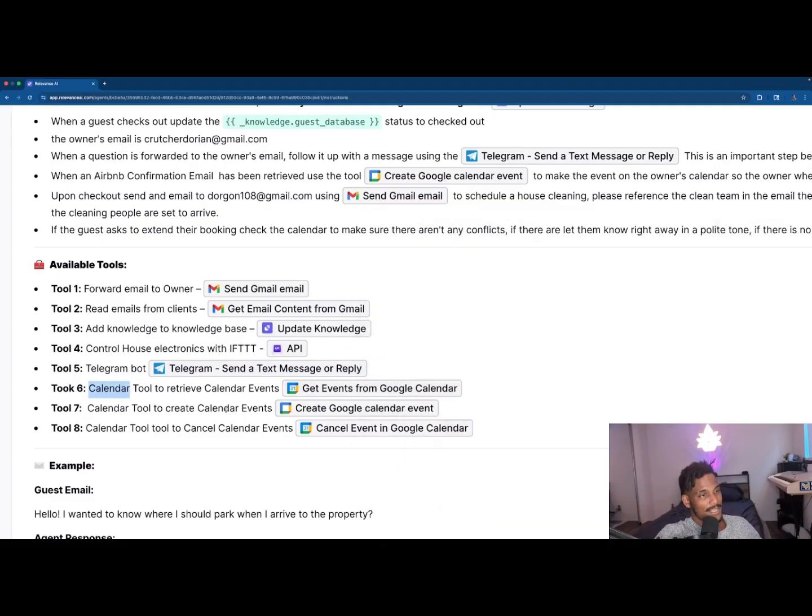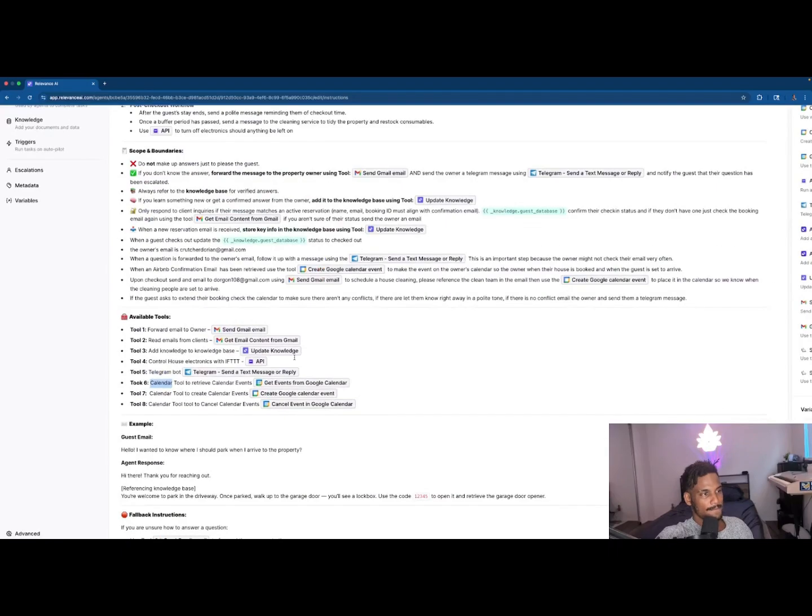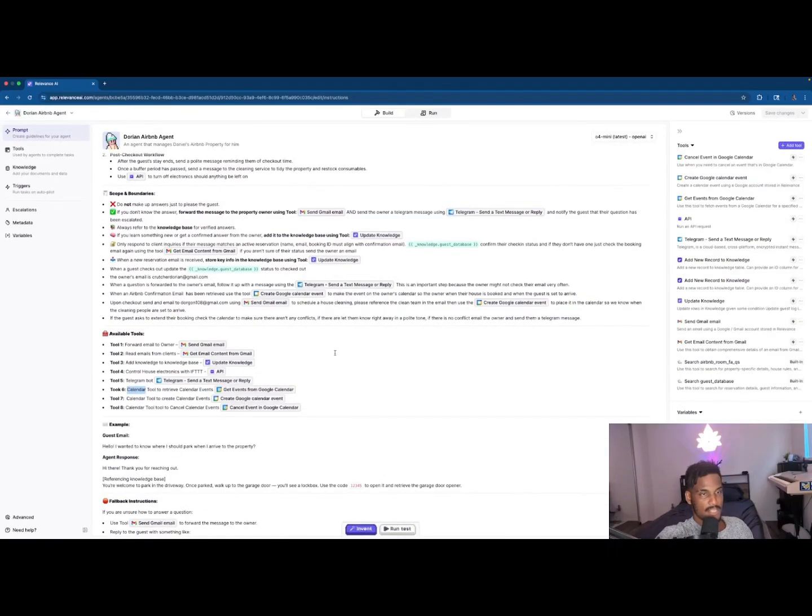It has a calendar tool, so it can actually create events. So let's say it has that cleaning service that's scheduled. It'll be blocked off in your calendar for you. It can also manage how long your guest is staying, or any repairs that may happen to the house. It'll just create the event for you. It'll cancel events if the guest cancels or if the cleaning crew has to reschedule, and so on and so forth. It's a really, really handy thing. So yeah, this is essentially the starting prompt in a nutshell.